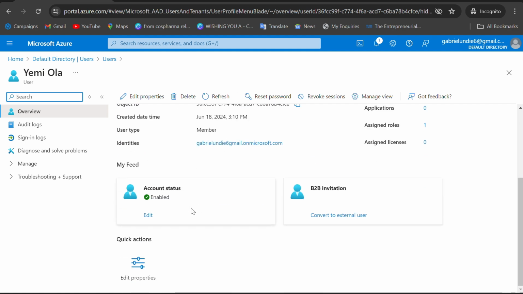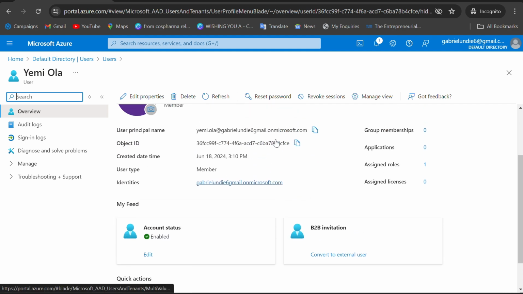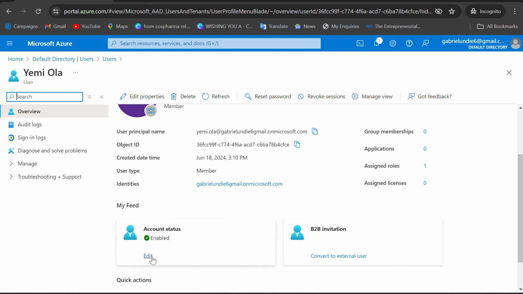Take for instance, if you create a user now and the user is yet to resume, that means the staff has not resumed. So the staff is yet to resume, and there's no point to enable the account. I'm going to show you that when we are creating a new user.